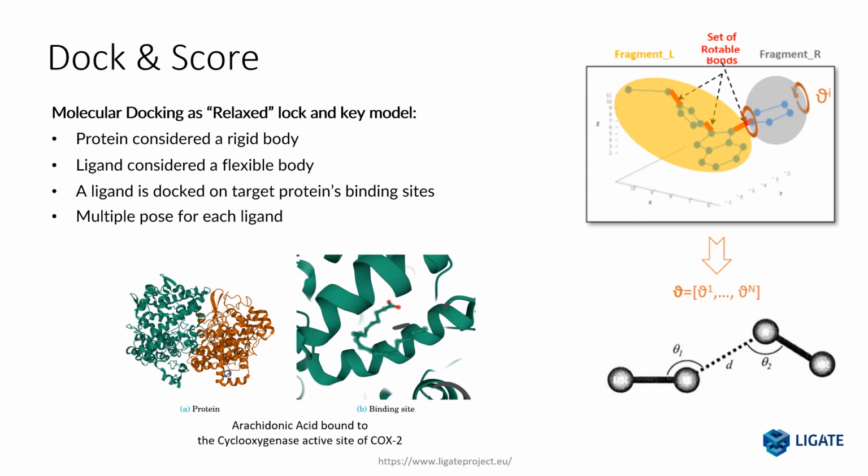Here, because a ligand is a physical object, different rotations called poses are tested in order to find the best docking position. In the bottom figure, you can see in detail the COX2 protein and one of its binding sites, with the arachidonic acid docked inside.